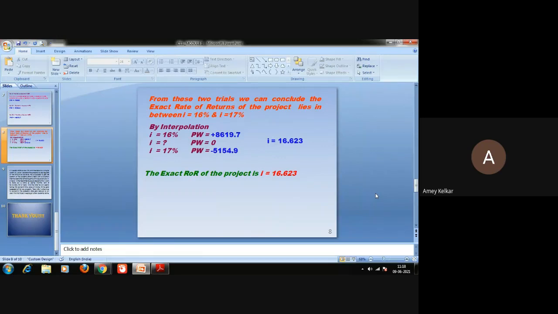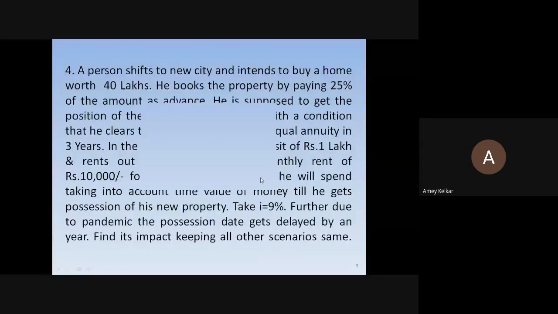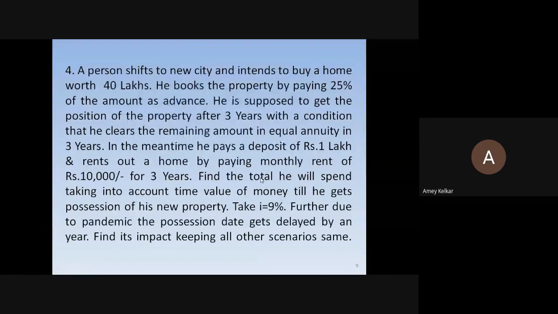If you are investing somewhere in the share market through a broker, he will tell you, I'll give you minimum 12%, but he will be getting 15, 18, 20%. So he doesn't take that risk. Similarly, because of this pandemic, uncertainty has come in all fields. This is one thing which will help you in your calculations. Now, for the next problem, I have framed it from my friend's experience, the actual difficulty he is facing.